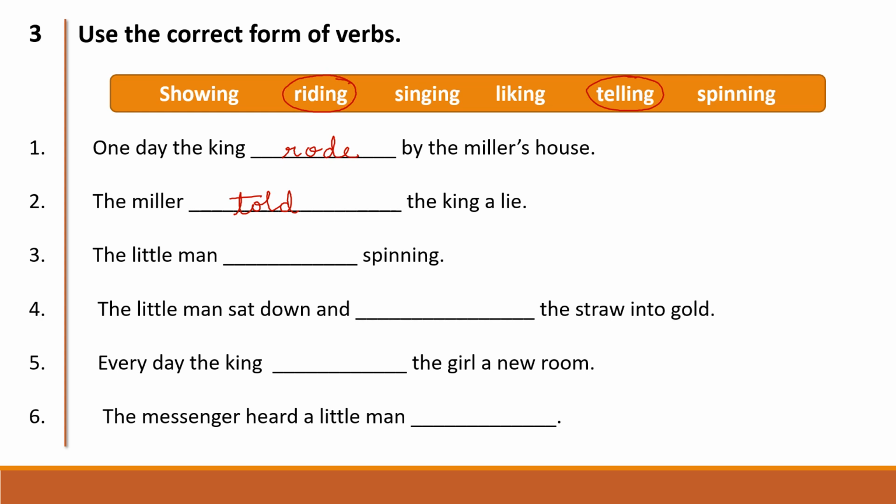So, what can be the answer? The little man liked spinning. The fourth question. The little man sat down and dash the straw into gold. Let's underline showing and write here showed.